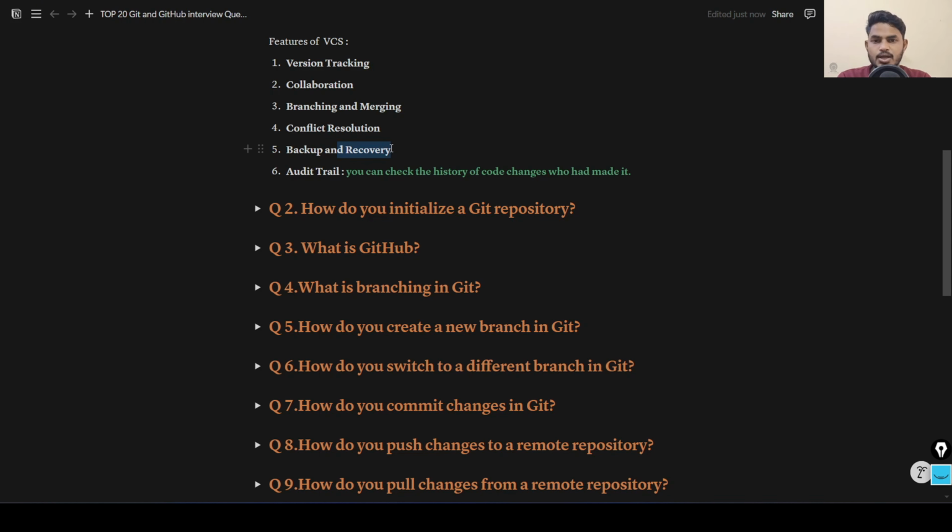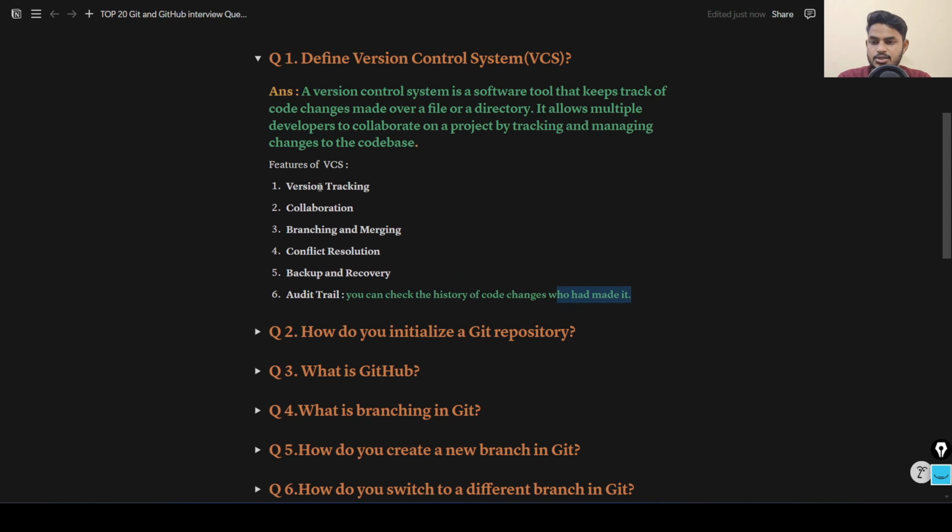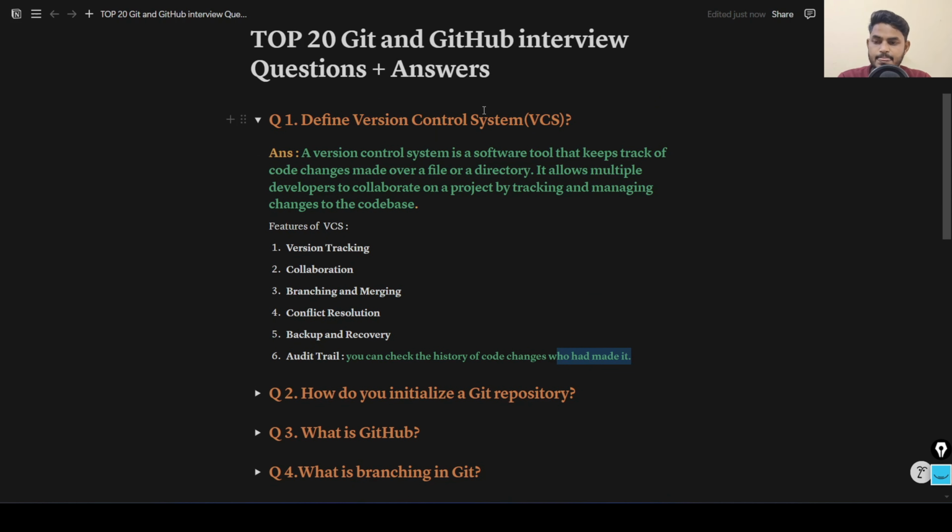With that you can recover it. We also have audit trail, which means you can check the history of code changes, who made the code changes and when. You can track their IDs and email IDs. So this is how you can answer the first question, the version control system.